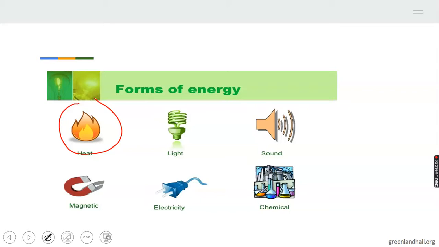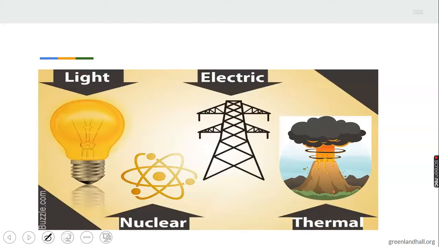We have energy from light. That's what we call light energy. You know, I said we have two types and then different forms. The types are energy that is used and energy that is not used; the one that is not used is potential and the one that is used is kinetic. But these are the various forms that we have: heat energy, light energy, sound energy, magnetic energy, electrical energy, chemical energy. Take note of all these types because you are going to be writing on them.